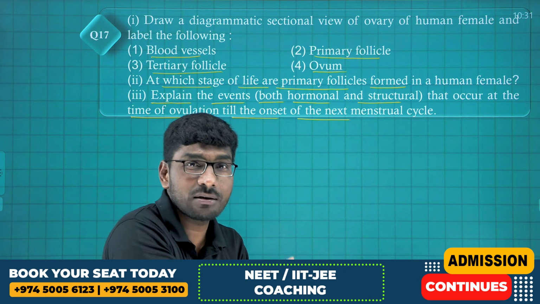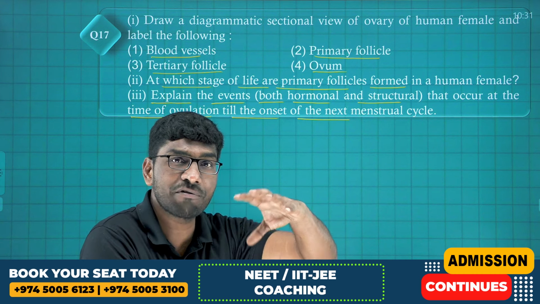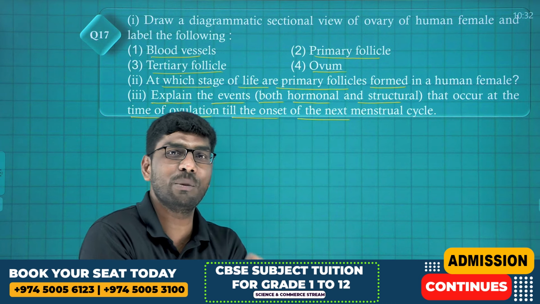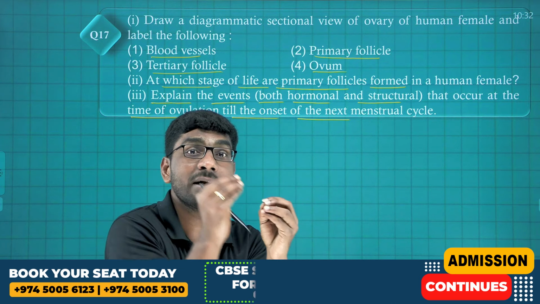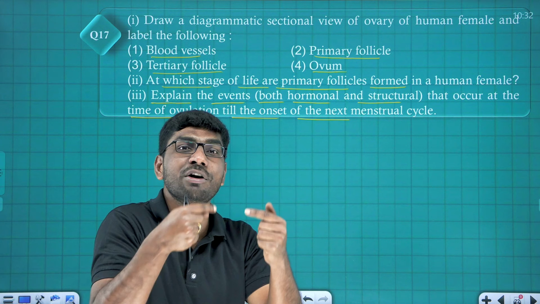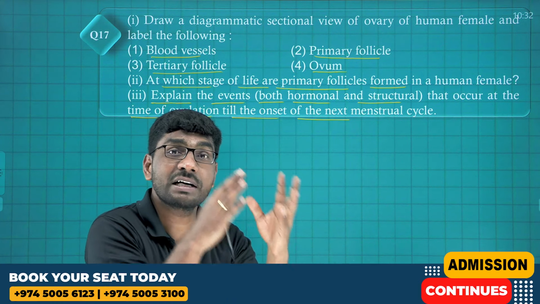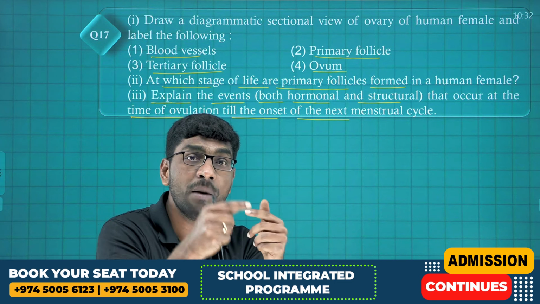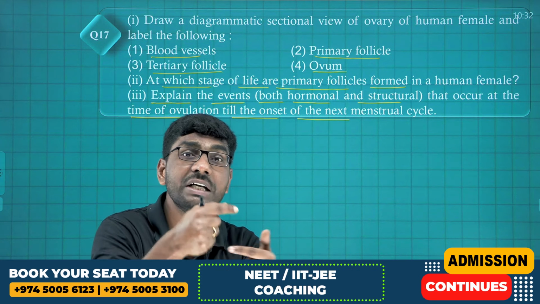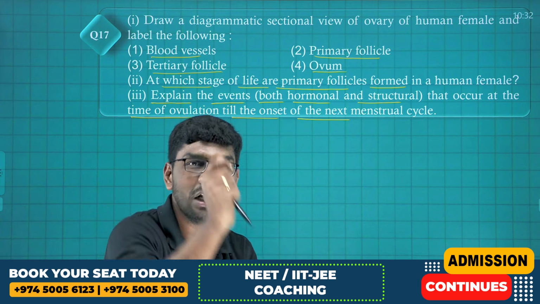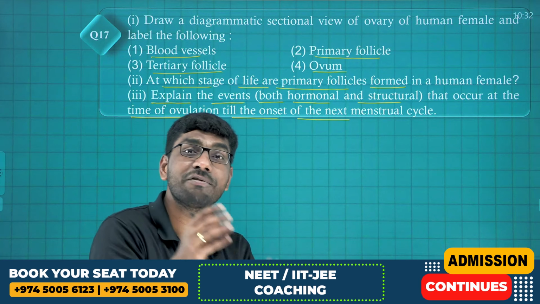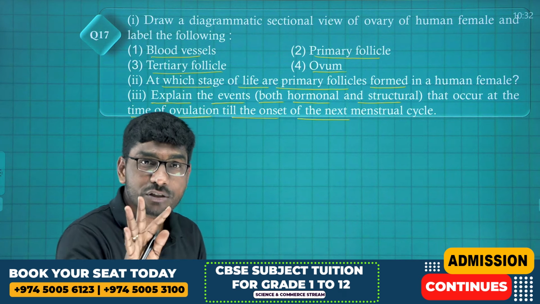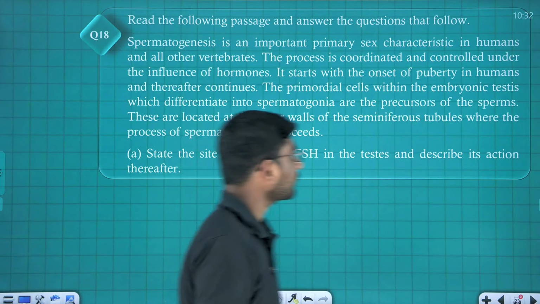Once the secondary oocyte is released, the finger-like projections of the fallopian tube take it into the cavity of the fallopian tube, where sperm come in contact with the egg, secondary meiosis is completed and fertilization takes place, zygote forms. Once the zygote forms, the corpus luteum continuously produces progesterone hormone, and the endometrium becomes thicker and thicker for the implantation process. Clear, students? Come to the next question.